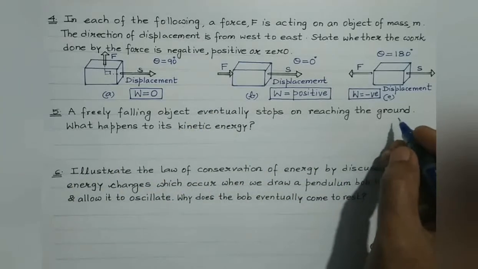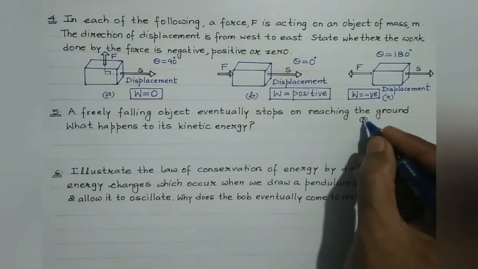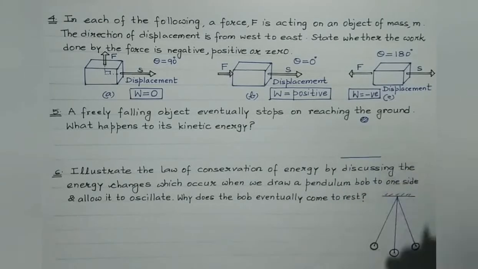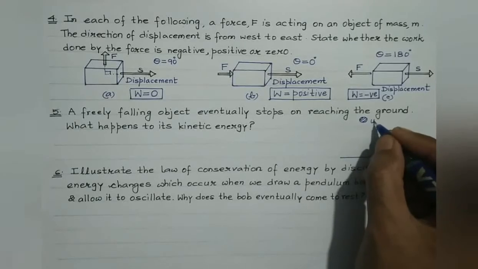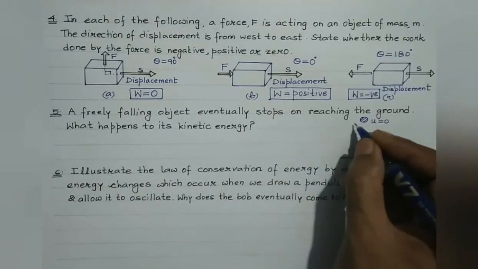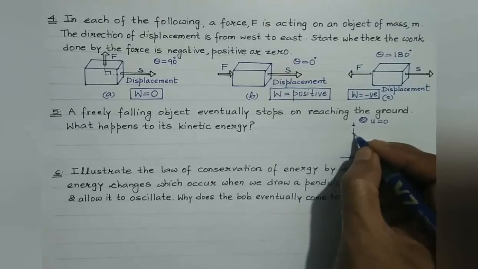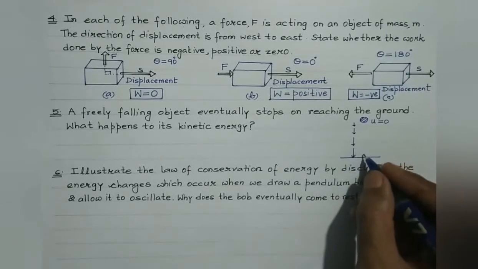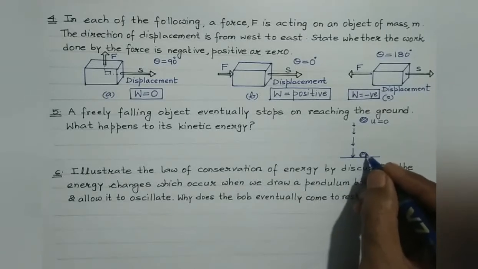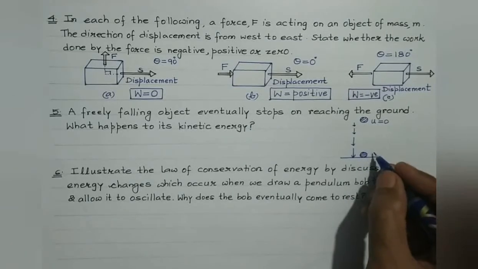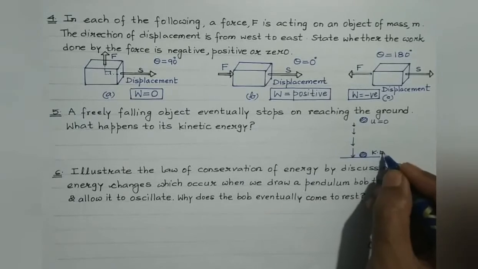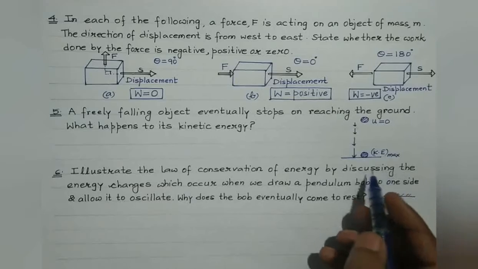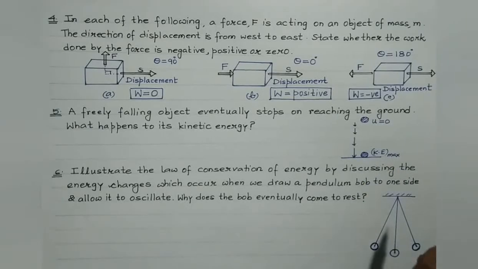Okay, suppose this is the height through which a body is made to fall, right? And this is the ground. Now initially the velocity of the body is 0. As it comes down, its velocity will keep on increasing. And at the instant when it strikes the ground, its velocity is maximum, isn't it? So at the instant of striking the ground, the kinetic energy of the body is maximum.